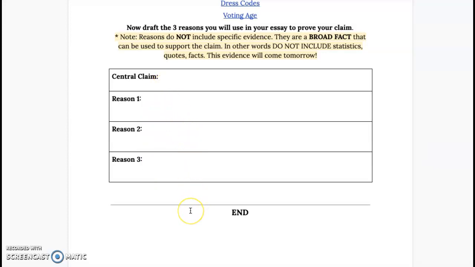Then turn it in, please. Okay, and then we'll go from there. Every day is going to build on the day before with our argument essay process.